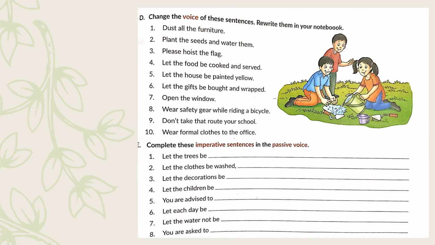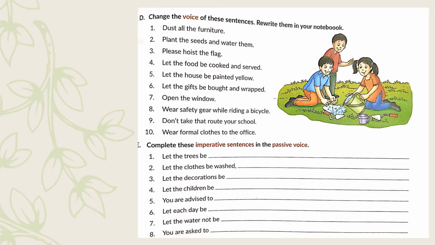Coming to change the voice of these sentences. If they're in active voice, you have to change them into passive. And if they're in passive voice, you have to change them into active. But look at the sentences. What kinds of sentences are these? Dust all the furniture. Sounds like a command. This is an imperative sentence. So first of all, we will begin our sentence with the word let. Let all the furniture. We will use the word be and the past participle dusted. Let all the furniture be dusted.